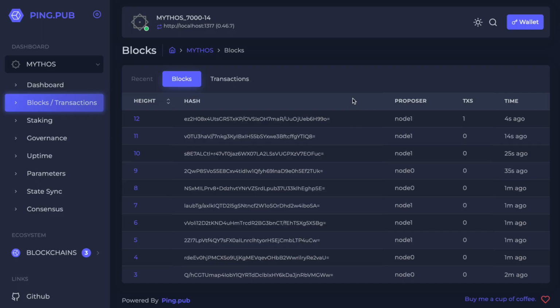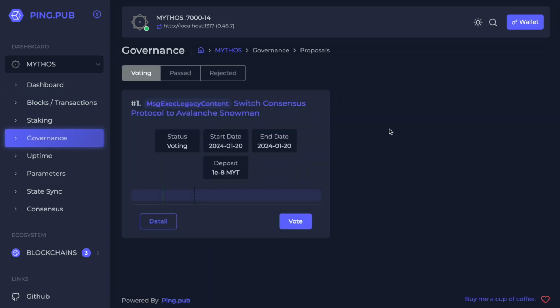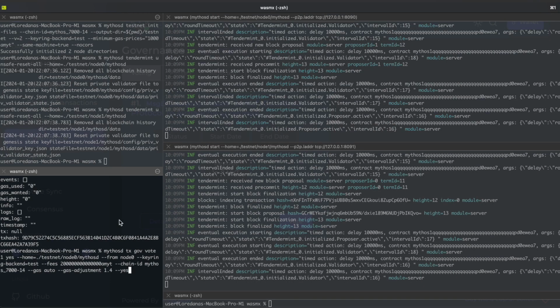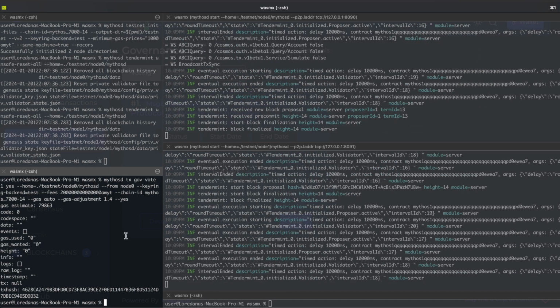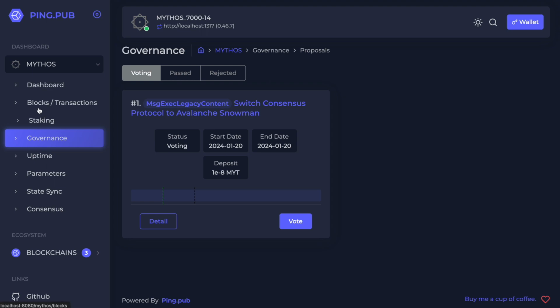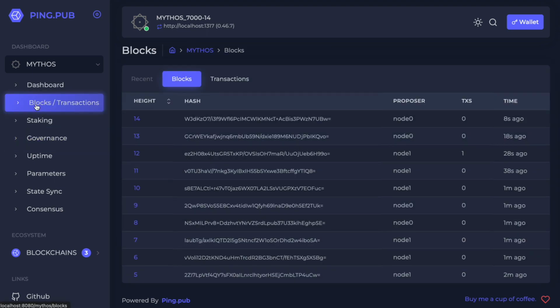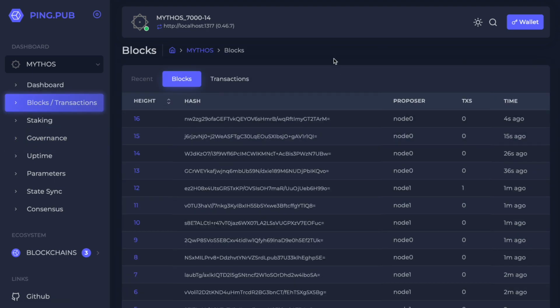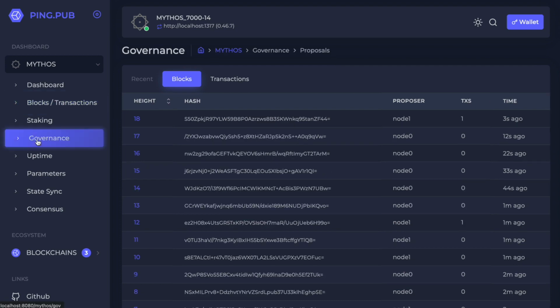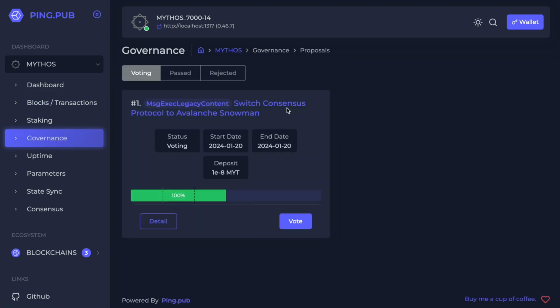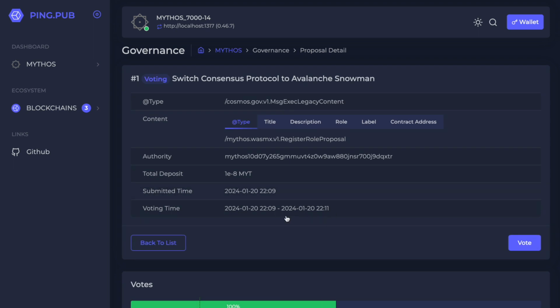But let's look here in block 12. We already have our governance proposal, so we can see it also in the governance tab. So now we will also vote. So now we can see our vote, and we have again 2 minutes to wait.